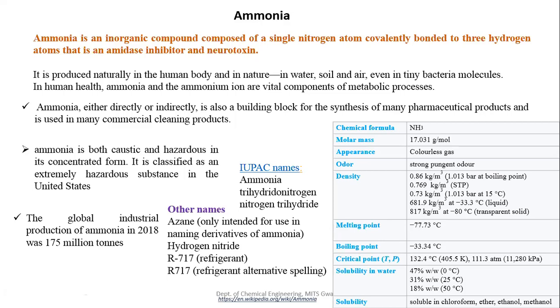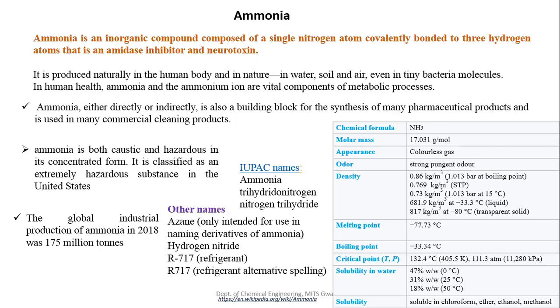It is also used in cleaning products. Ammonia is both caustic and hazardous in its concentrated form. It is classified as an extremely hazardous substance in the United States, which has its own separate criteria.